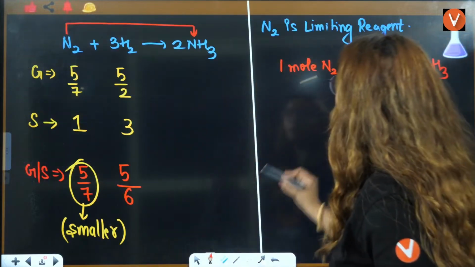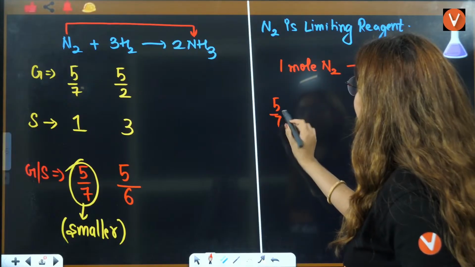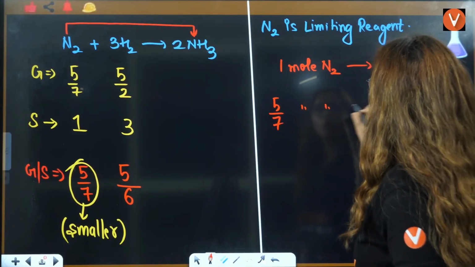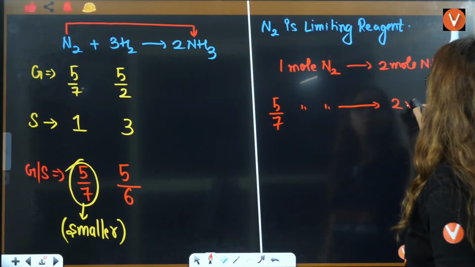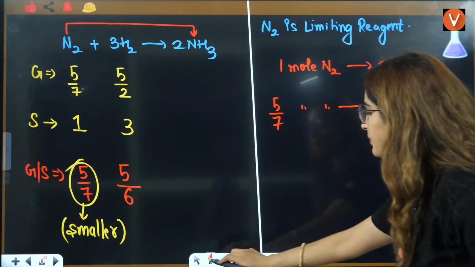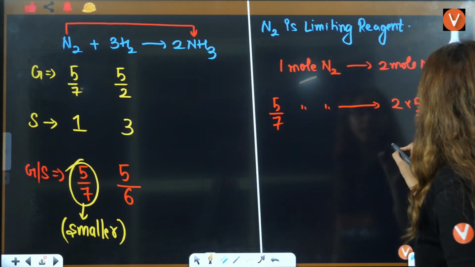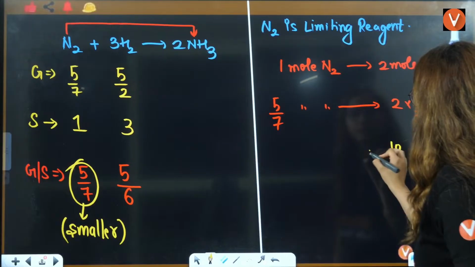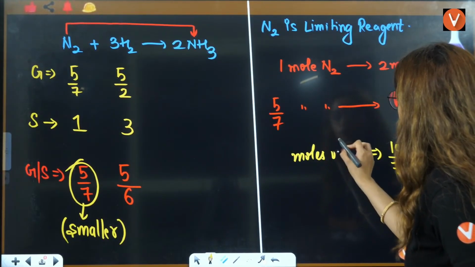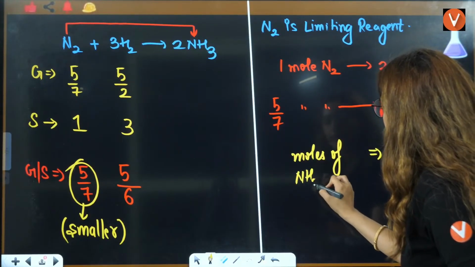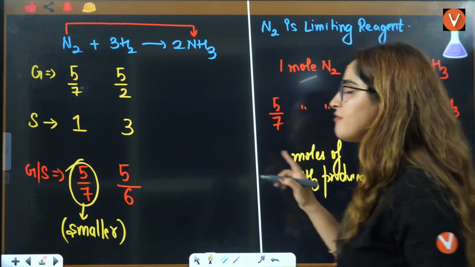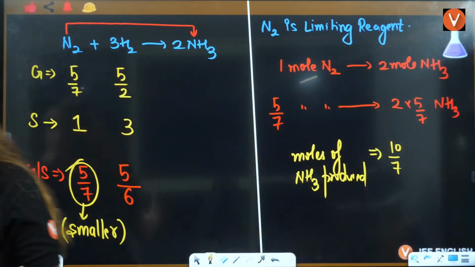So 5 by 7 mole of N2 will give 2 into 5 by 7 of NH3. That is 10 by 7, right? So moles of NH3 produced, because in the given question we have just 5 by 7.